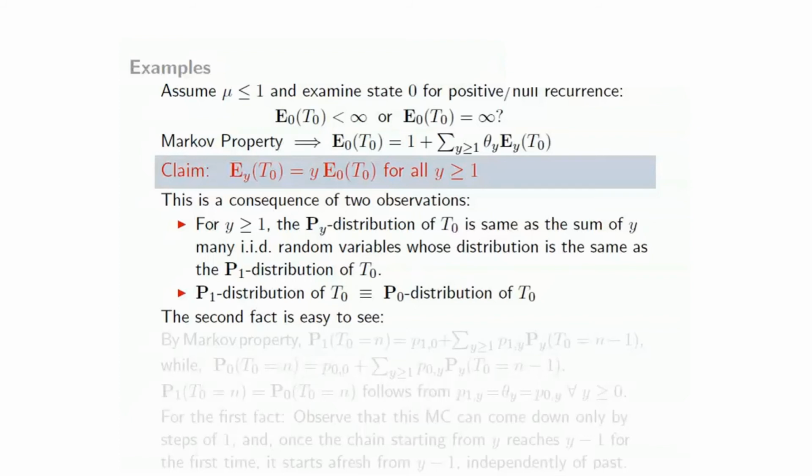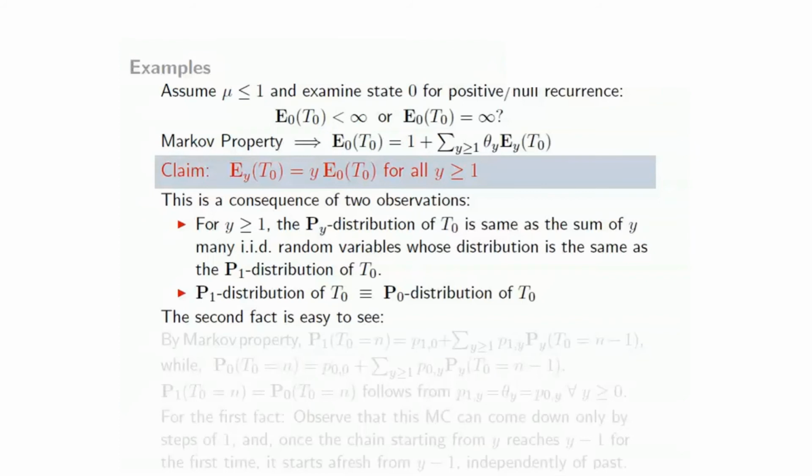So it will be y times that. And these random variables are distributed as the P_1 distribution of T0, so the common expectation would be E_1 of T0. But the second observation says that E_1 of T0 is the same as E_0 of T0. So that's how it follows.